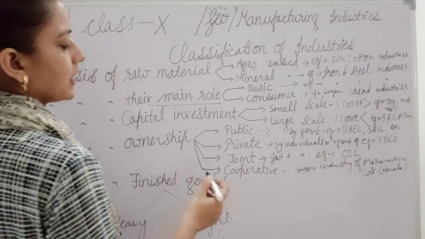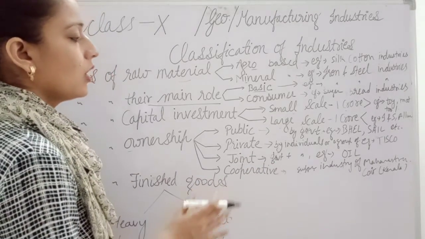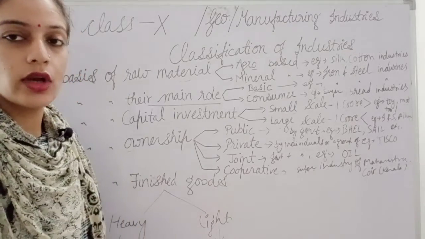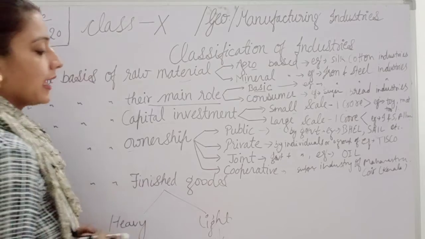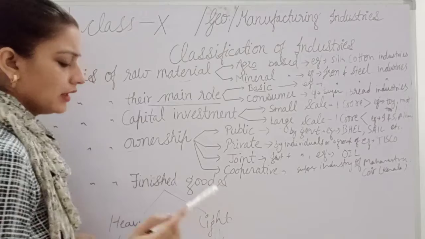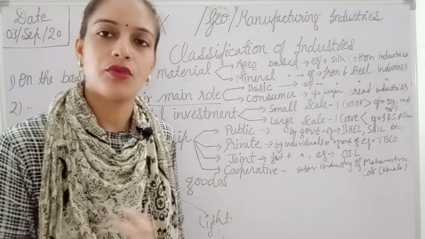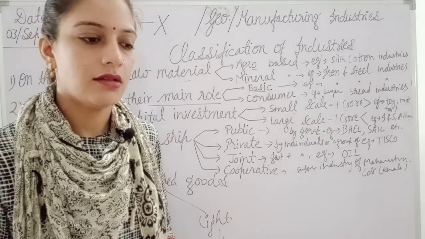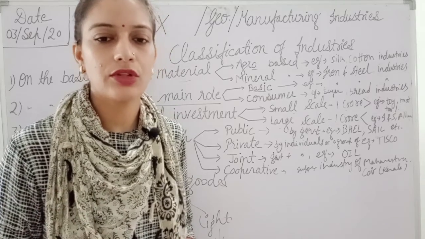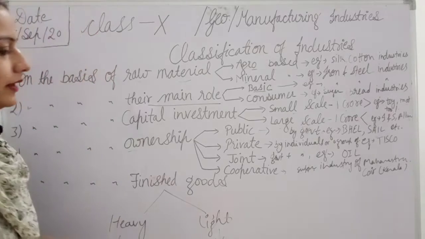Next we have the joint sector. Joint sector means government along with the individual. Oil will be the example of this joint sector, that is Oil India Limited. Then next we have the cooperative. In the cooperative, like the sugar industries, it will be a group of people of the same profession. They contribute the raw material, tools, and human resources, and then they establish an industry. So that will come under the cooperative industry.